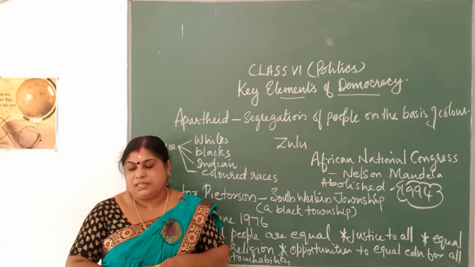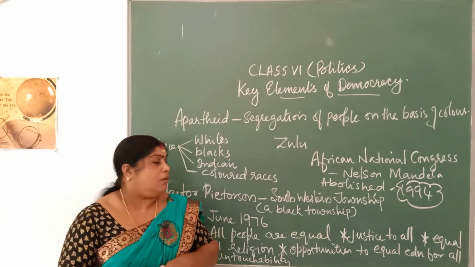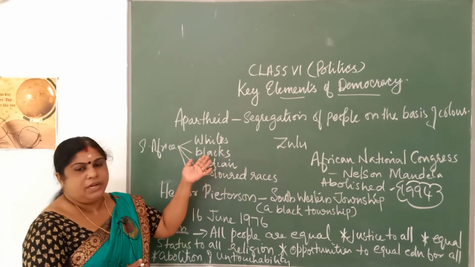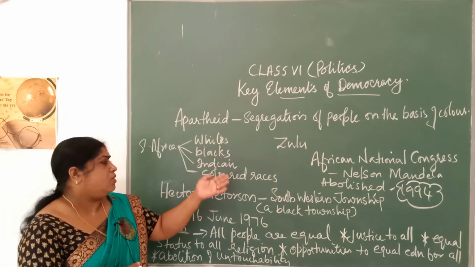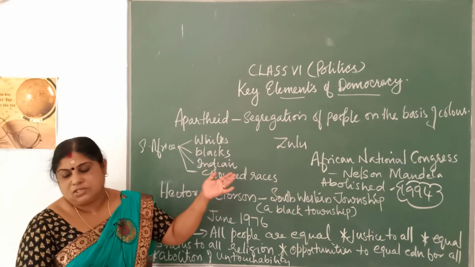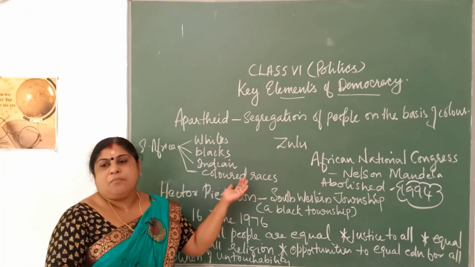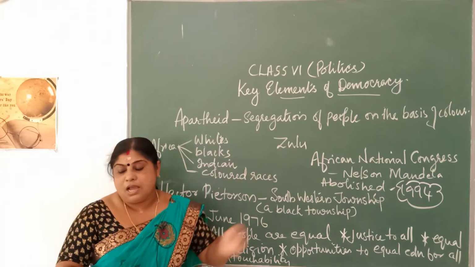Now there is no apartheid system here, and all people, whatever community or color, whether they are blacks or whites or Indians or colored races, are all treated equal. They are all treated equally. The apartheid system was totally abolished.